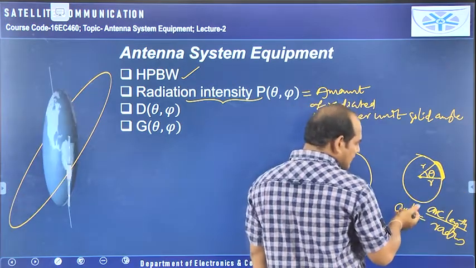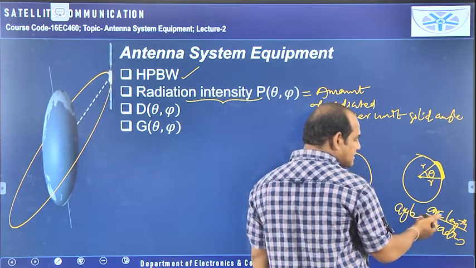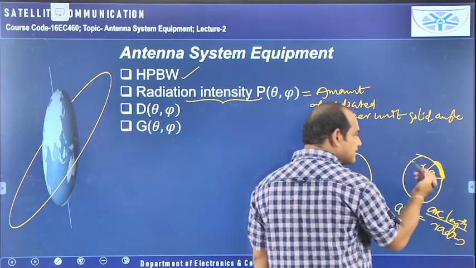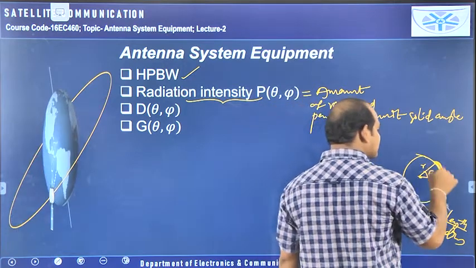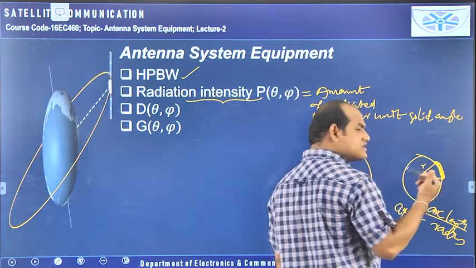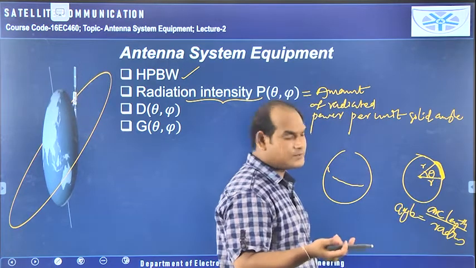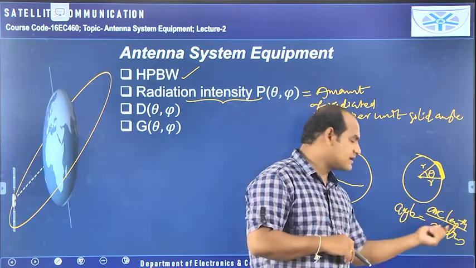So this angle is represented as a ratio of this arc length and the radius. Radius is fixed. Whichever point on this circle you take, from the center you will get the same distance, and that is called the radius. That's why angle is equal to arc length by radius.